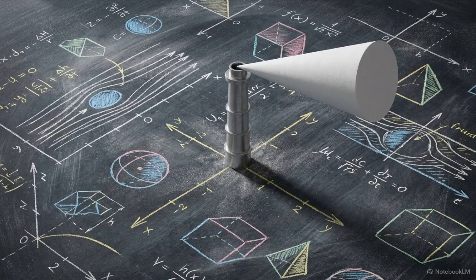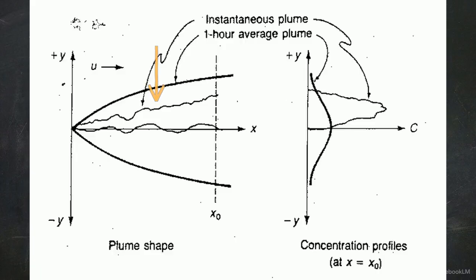Engineers utilize the plume model to analyze continuous, steady-state chemical releases. This jagged line represents a chaotic, instantaneous plume, impossible to predict with a single equation. However, averaging this motion over a 1-hour period produces a smooth bell curve. This concentration profile allows us to predict the average gas density at any point downwind.